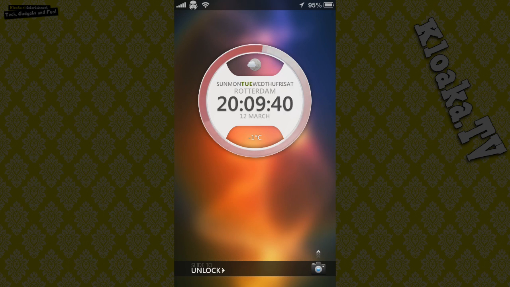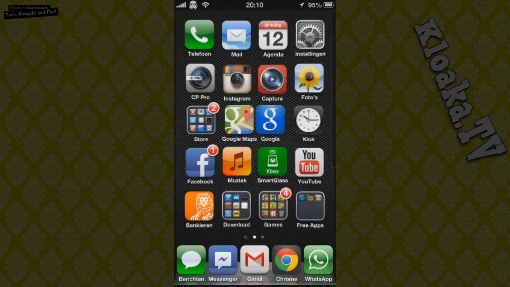I don't know if I pronounce it right, but LS Obient is a very nice looking lock screen with a heartbeat thingy going on around the circle. Inside the circle it shows you if it's day or night, then the day, the place you are, the time, the date, and how many degrees it is outside.